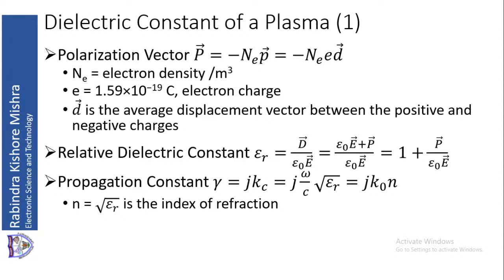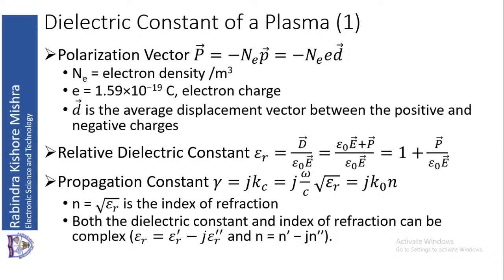Why is omega by c equal to k0? You know omega is equal to 2 pi f. So 2 pi f by c, where f by c is 1 upon lambda 0, so 2 pi by lambda 0, that is k0. So gamma is equal to j k0 n or j kc. Kc is equal to k0 n, and for free space Kc is equal to k0 as n is equal to 1. Why is n equal to 1? n is defined as root over epsilon r. In free space epsilon r is equal to 1, therefore n will be 1. That is the index of refraction.